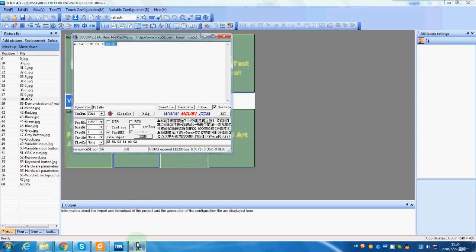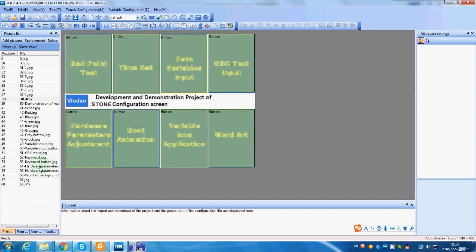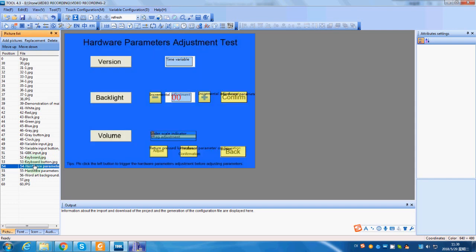If we want to go to a specific page, we need to change the command 81 to 80 and register address from 03 to 04. The value we can set as 36 hexadecimal. Then send. Now the display is showing page number 54.